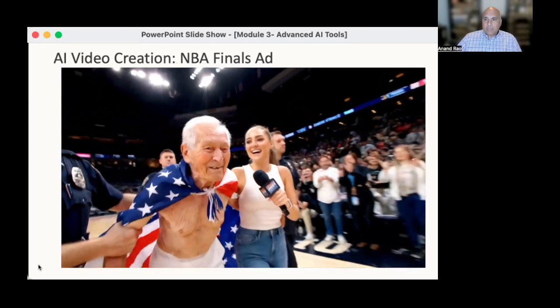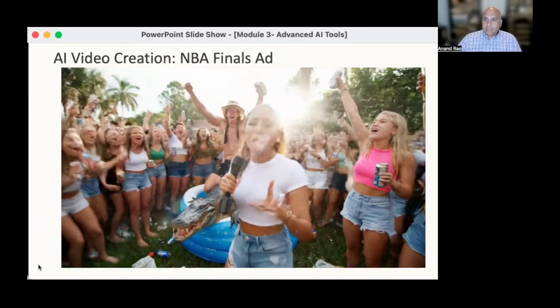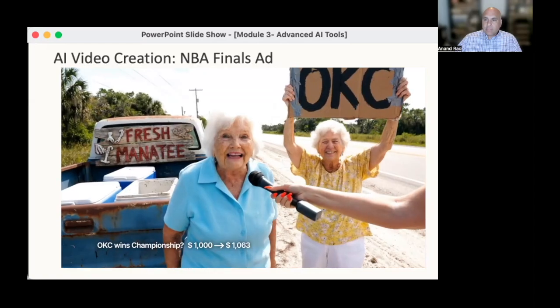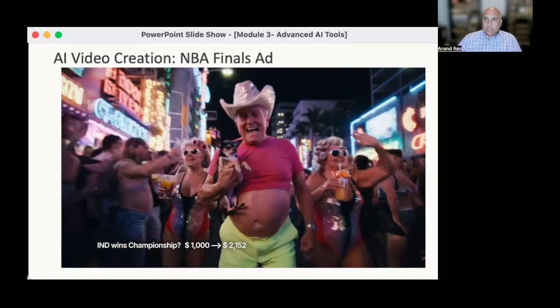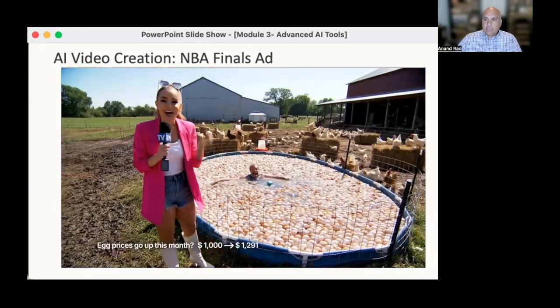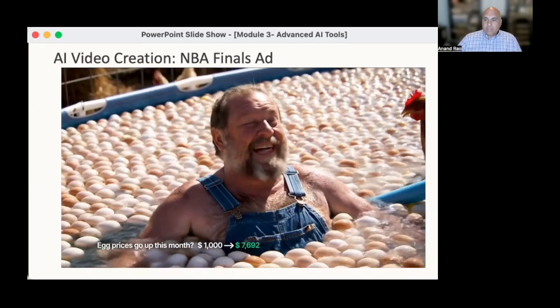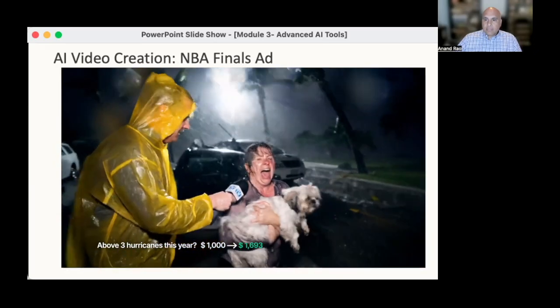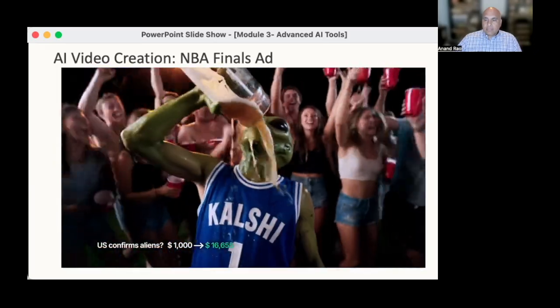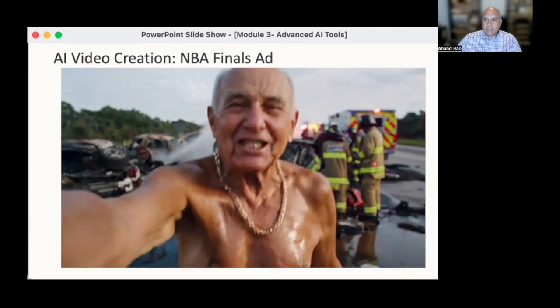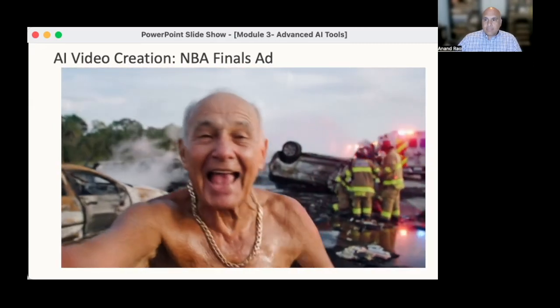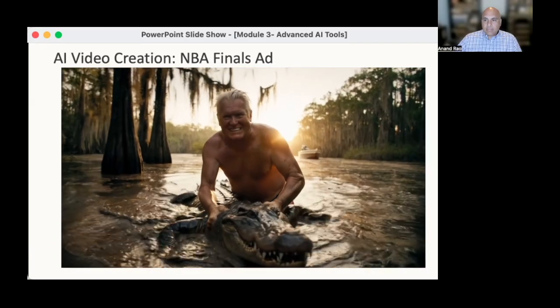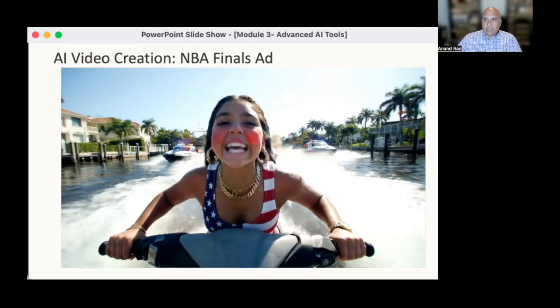Indiana gonna win, baby! We're in Florida asking people what they put their money on! I'm all in on OKC! Indiana got that dog in them! Will egg prices go up this month? I think we'll hit $20. How many hurricanes do you think we'll have this year? Kalshi! Kalshi lets you legally trade on anything, anywhere in the U.S. OKC! Indy! OKC!